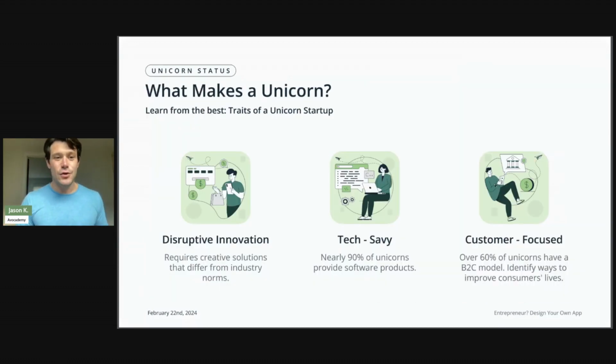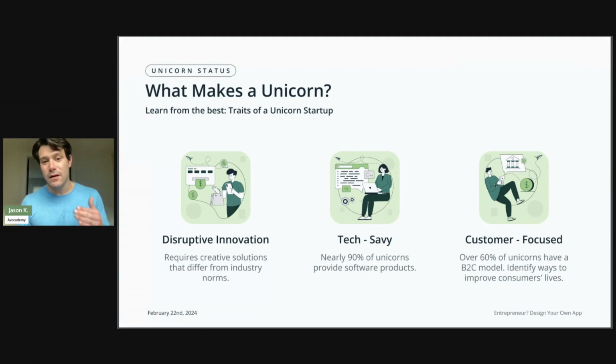So what makes a unicorn? What makes a company have that difference in the world? Let's learn from the best. The traits of those unicorn startups: number one, they're disruptive innovators. They require creative solutions that differ from industry norms. They're doing something that most companies in the industry don't do, or they're serving a need that companies in that industry don't serve. They're tech savvy.